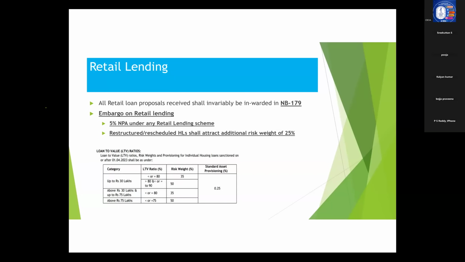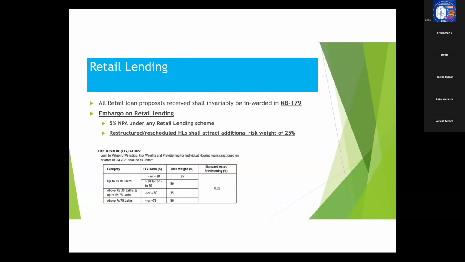Suppose in your branch, the retail lending NPA percentage is 5% for Canara Budget, you cannot sanction Canara Budget in your branch.